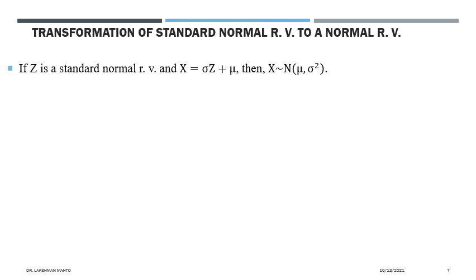That means we are scaling Z by sigma, where sigma is any positive real number, and then translating that scaled Z by an amount mu.